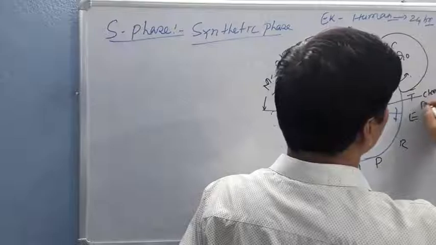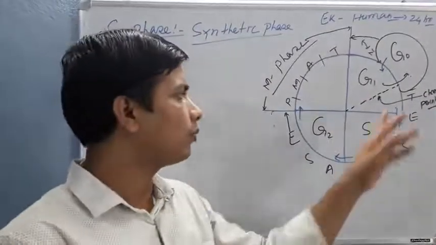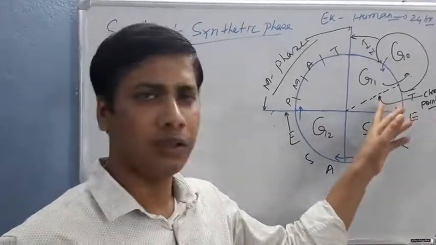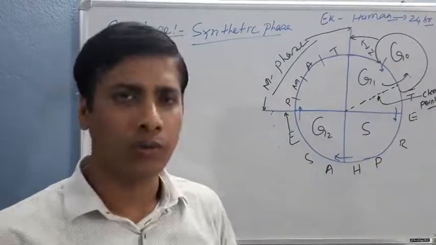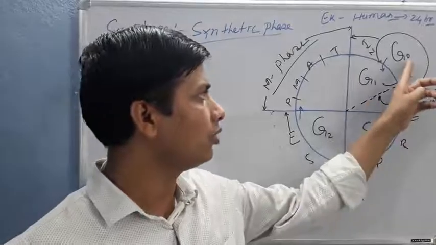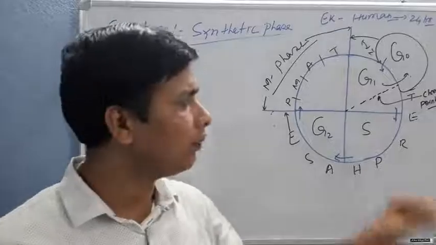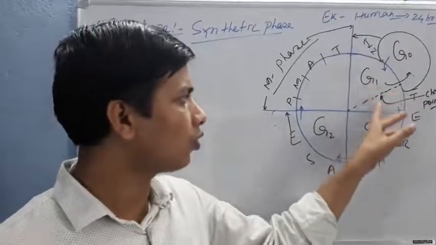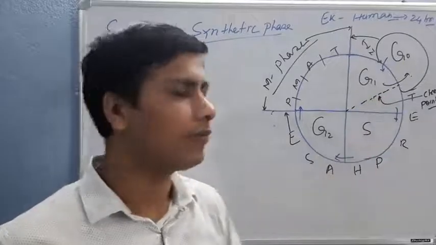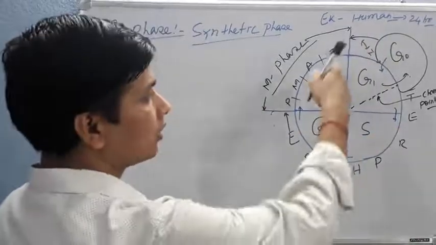At that point, the cell is halted to check for abnormality. If the cell finds some abnormality in the dividing or growing cell, it will revert back into the G0 phase. If the cell has no problem and is planning for division, it must cross this checkpoint. Once the cell crosses this checkpoint, it will enter the S phase or G2 phase for further division.